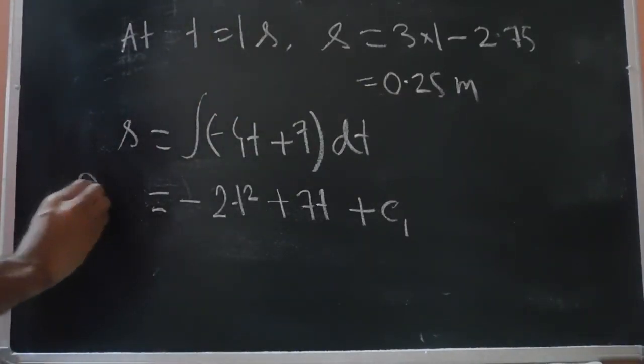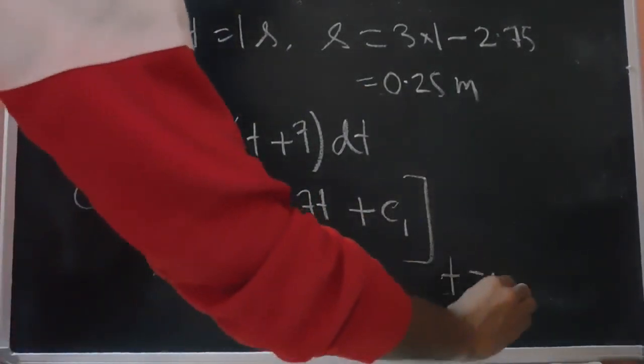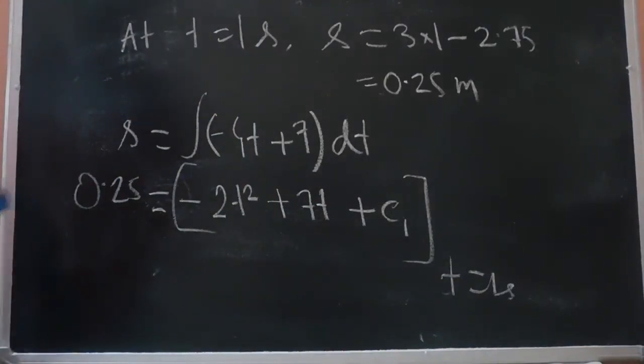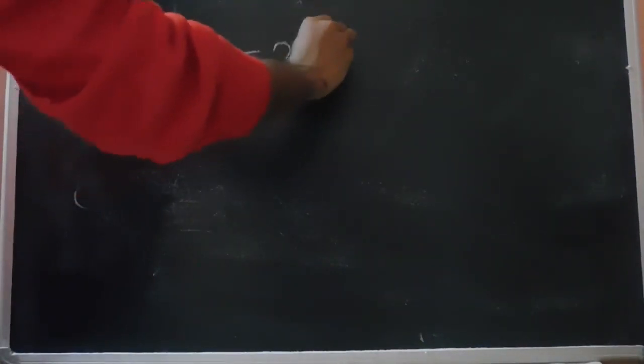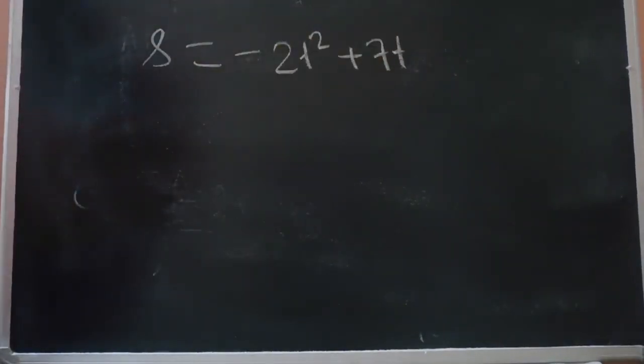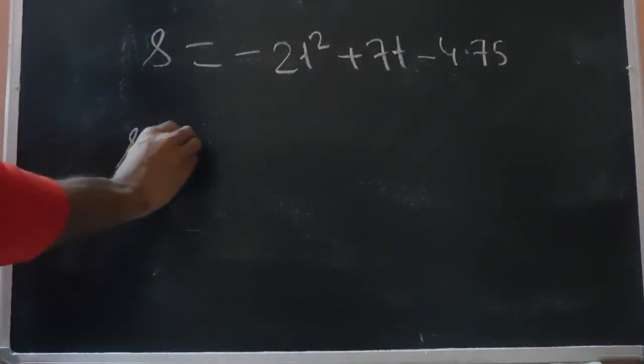So this should be equal to 0.25 at t equals 1 second. By solving this, we get the equation for s equals -2t square plus 7t minus 4.75. So these are the expressions for the displacement at various segments.